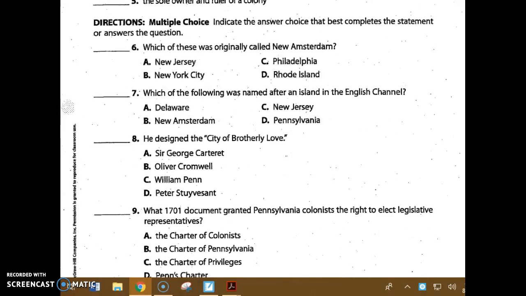The next section is multiple choice. Indicate the best choice that completes a statement or answers the question. Which of these was originally called New Amsterdam? Was it A, New Jersey, B, New York City, C, Philadelphia, or D, Rhode Island?